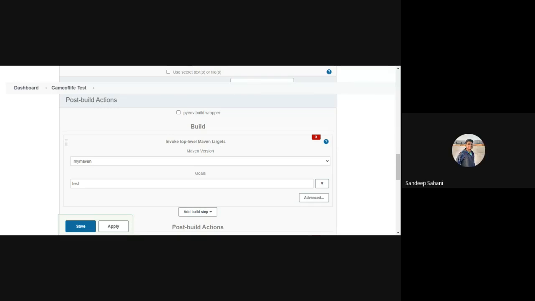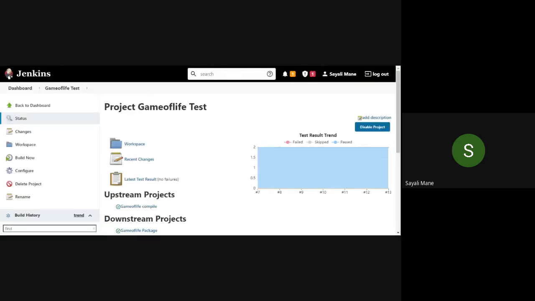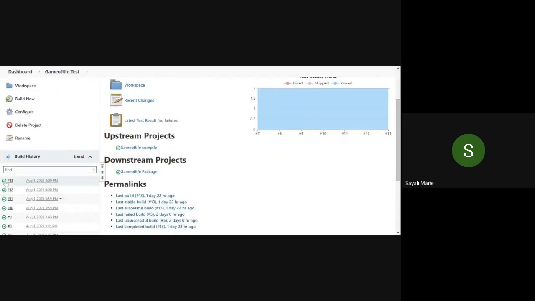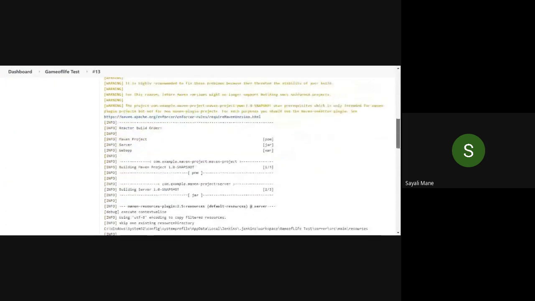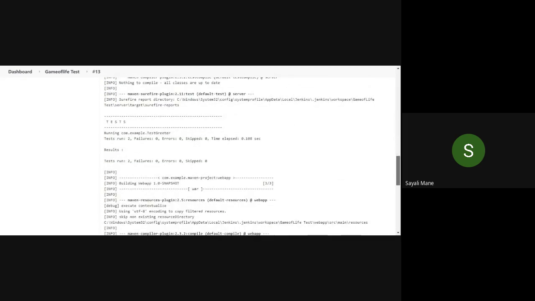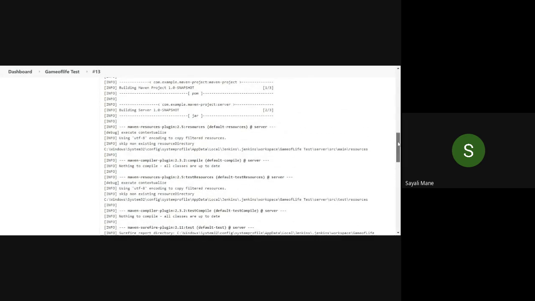Then we have to save now, ma'am. But before that, please take a screenshot of it. Yes, ma'am. Highlight the test one and then click on the save button. Done? Yes, ma'am, done. Okay. Now again click on the build now. This one, build now. So you will again get this message. See, just simply scroll down slowly and try to read the information.